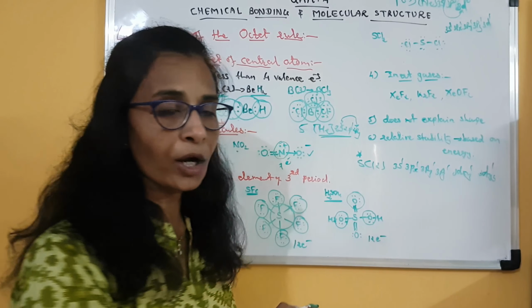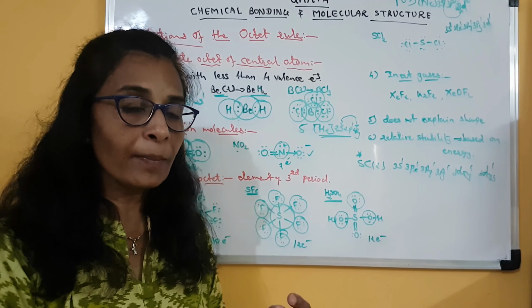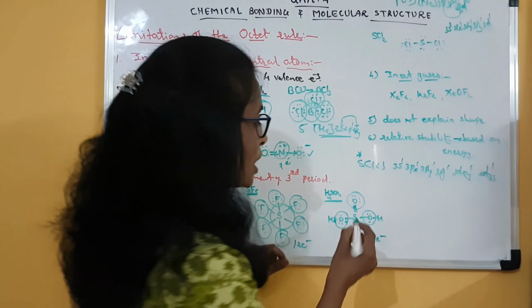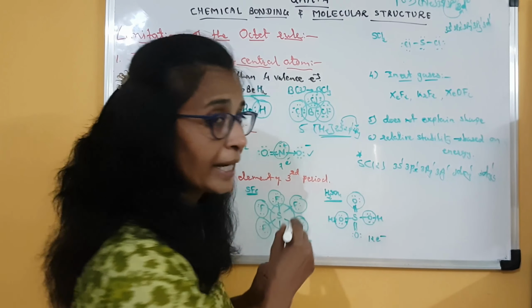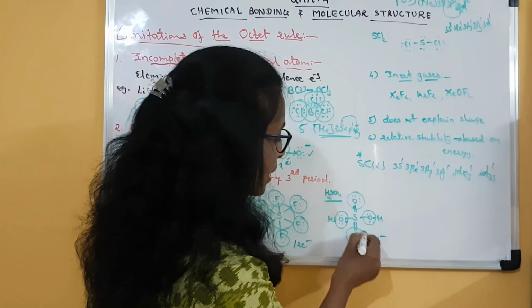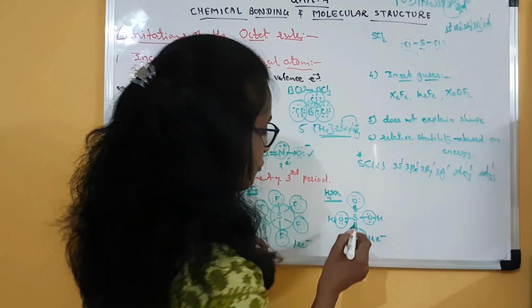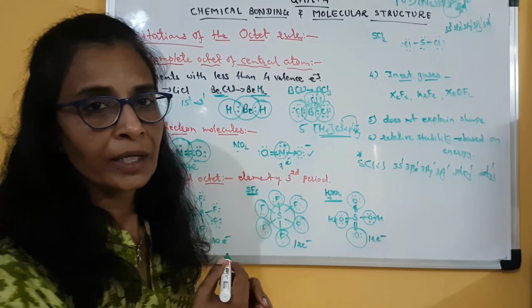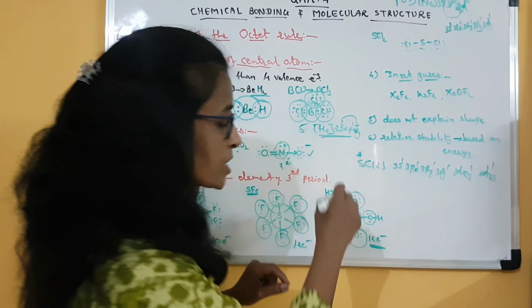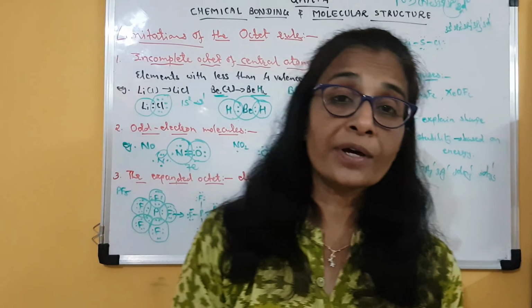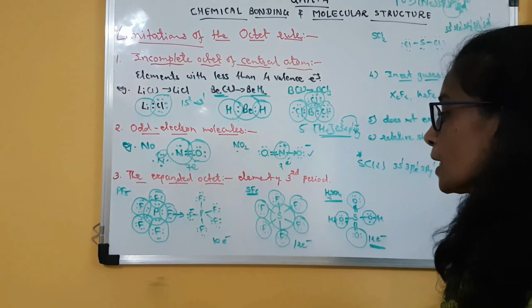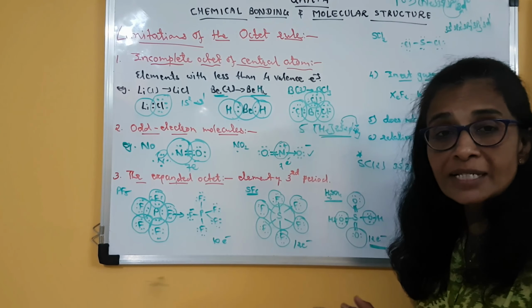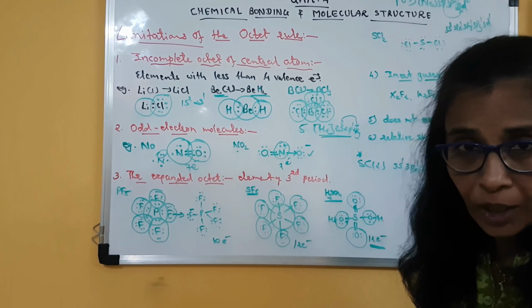is a covalent double bond between oxygen and sulfur. So double bond means total 4 electrons. So this oxygen has total 8 electrons around it, and similarly this. But what about sulfur? Sulfur has formed total 6 bonds. So 6 twos are 12 electrons around sulfur. So sulfur has got an expanded octet. Even then we know that sulfuric acid is a very stable molecule.